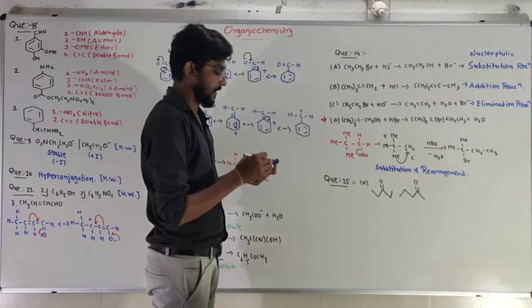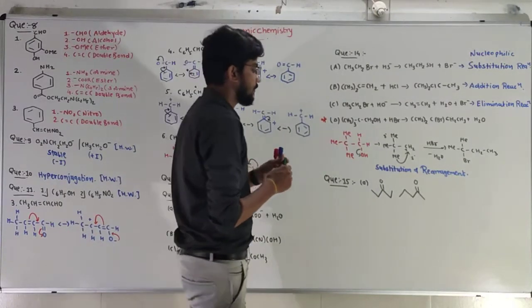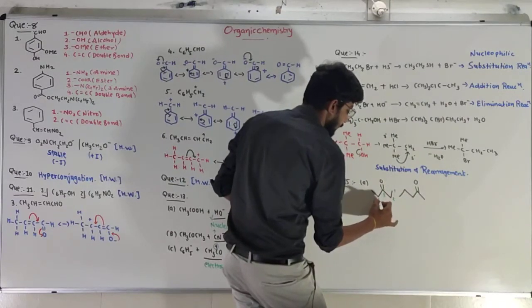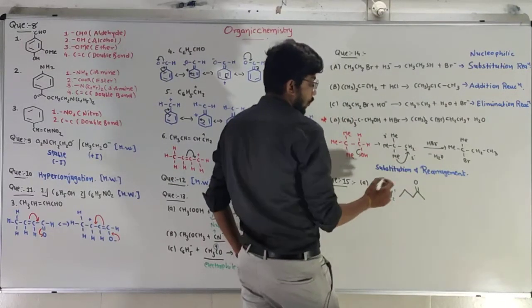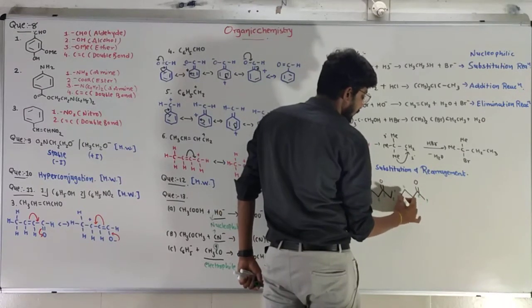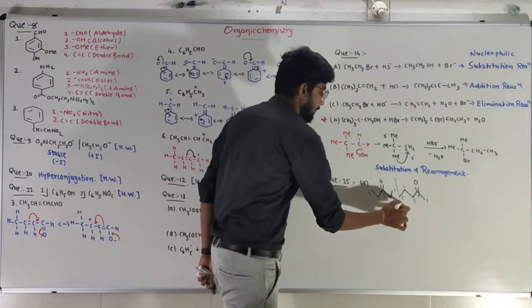Okay, look at this pair, compound 1 and compound 2. Let's number the carbons: 1, 2, 3, 4, 5. Over here, 1, 2, 3, 4, 5. Look at the difference between both of them.